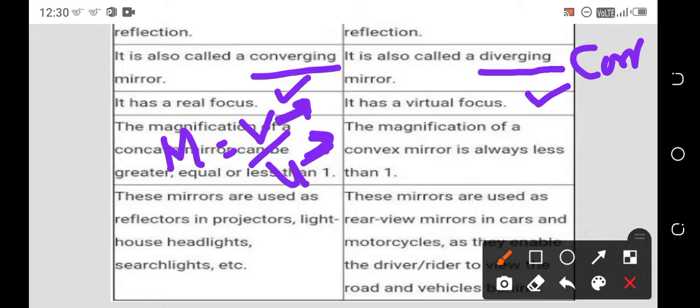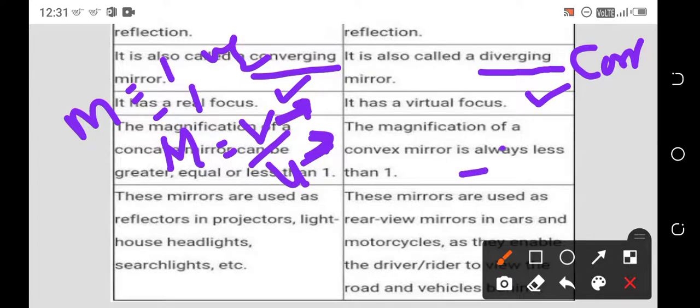The ratio between image and object is called magnification, and this magnification value can be greater than, equal to, or less than 1. So here the value of magnification might be m equal to 1, m equal to minus 1, or m greater than 1. In a convex mirror, the magnification is always less than 1.